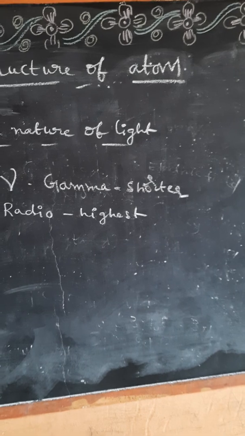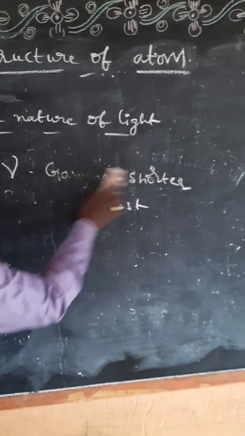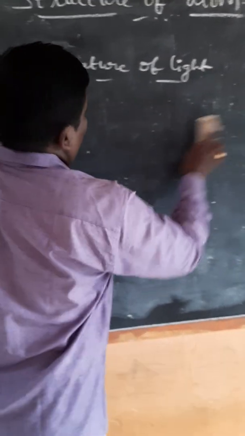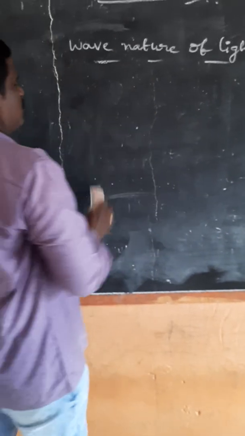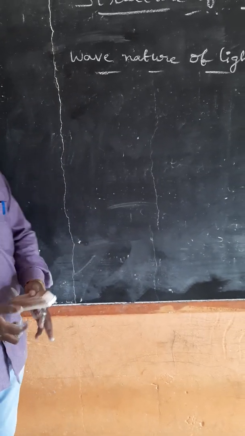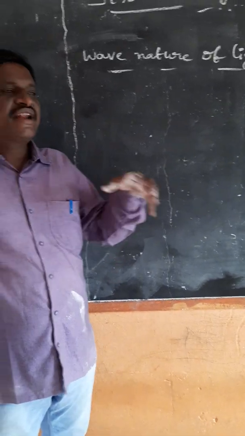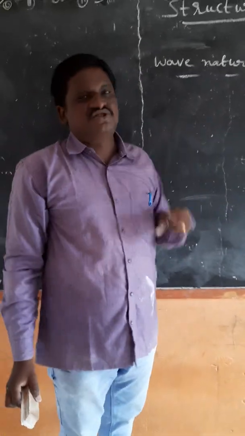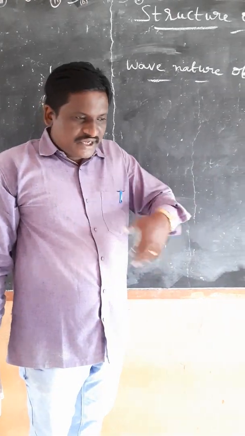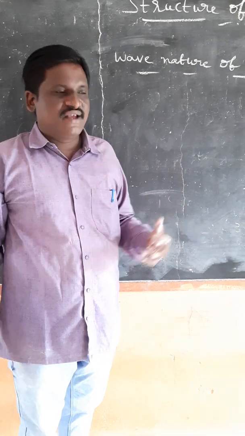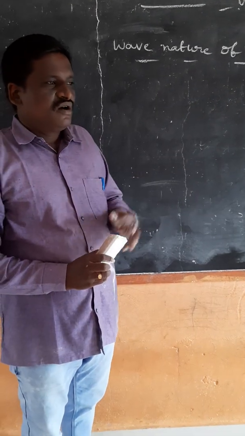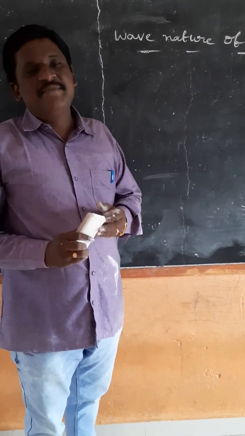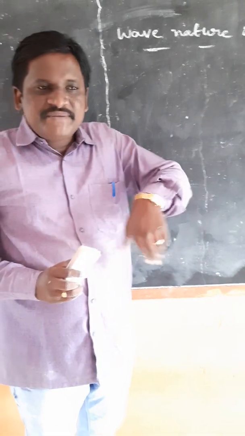Now, one general question. When you heat an iron rod on a flame, what do we observe? First, heat energy is emitted, meaning released.